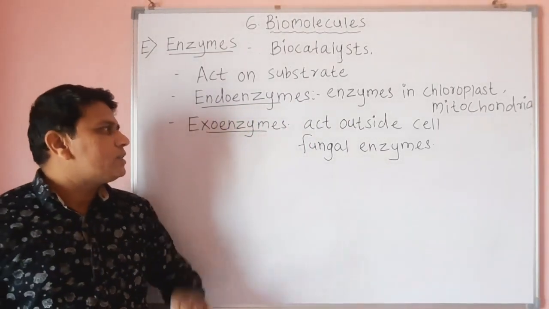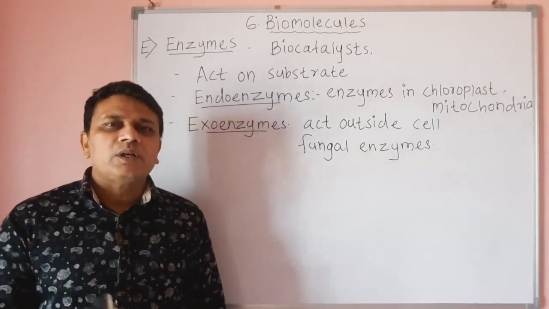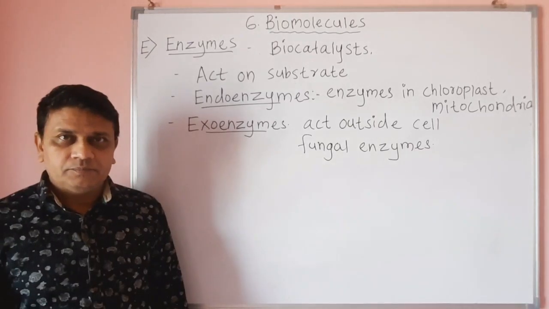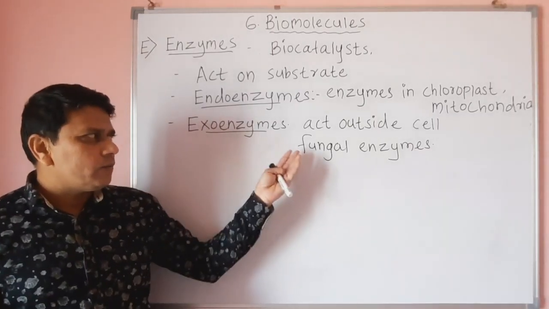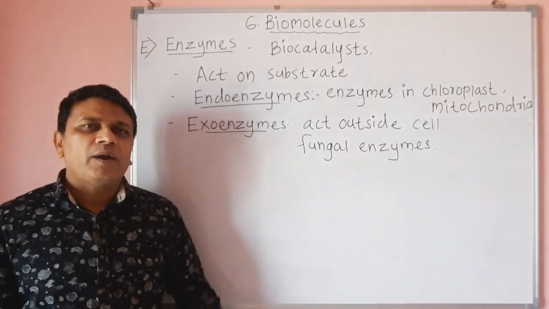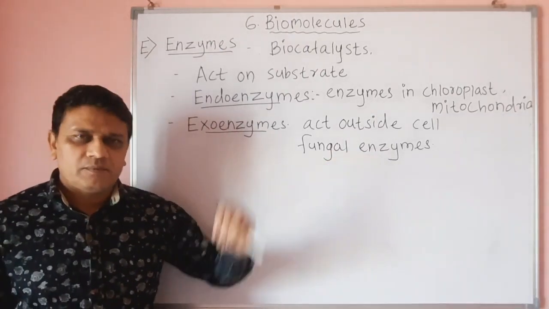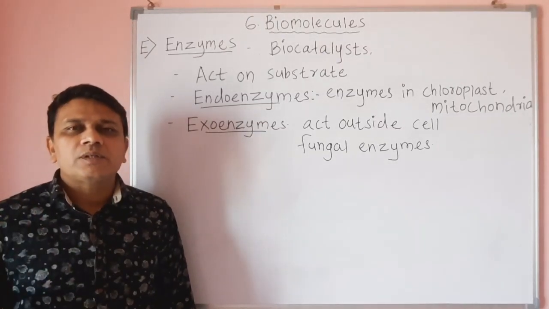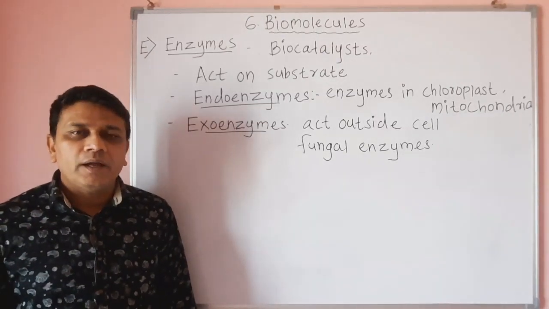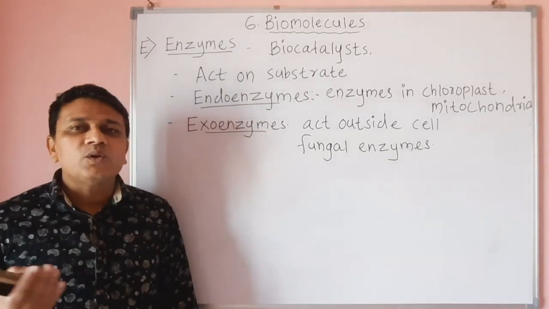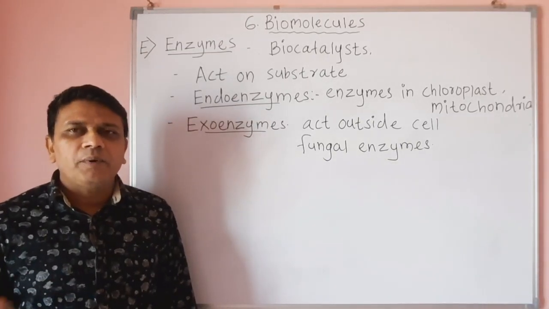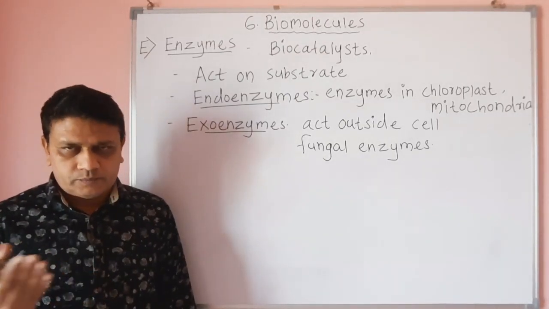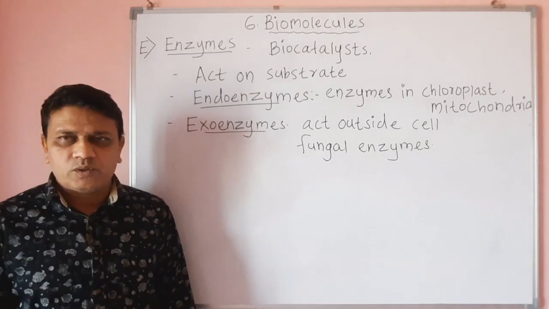Then exoenzymes, that means they are produced in the cell but they act outside the cell. Different kinds of fungi as well as microorganisms. Now fungus like yeast secrete enzymes, but these enzymes act outside their body. Hence they are called exoenzymes. For example, in the production of, you know that different kinds of dairy products are produced.